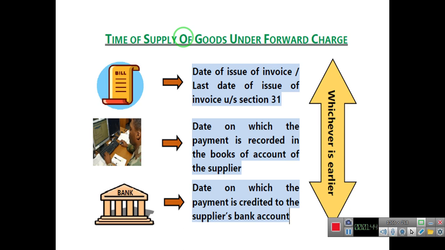The first date we'll consider is the date of issue of invoice, the date when the invoice is issued. And the second we'll consider is the last date of issue of invoice under section 31. Under section 31 the last date of issue of invoice is given.